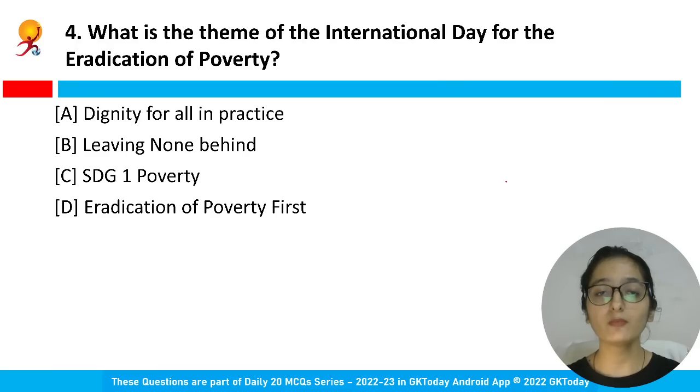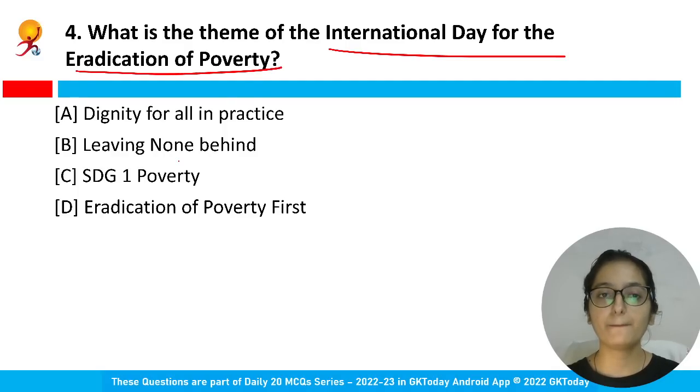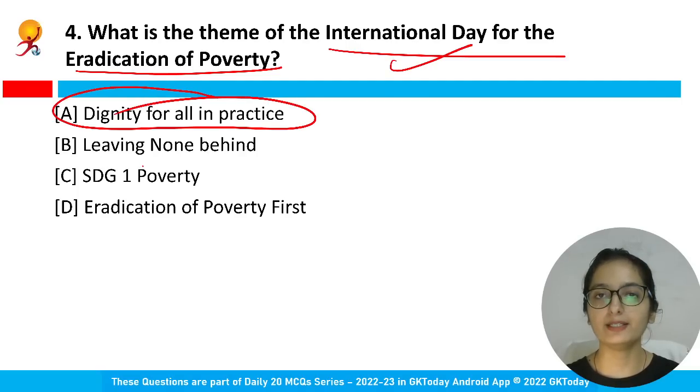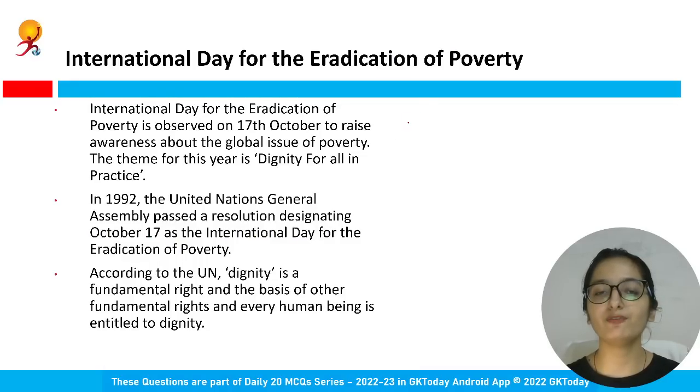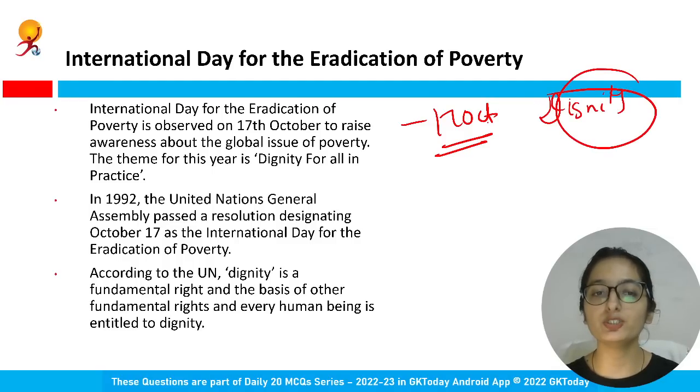Correct? What is the theme of International Day for the Eradication of Poverty? So the theme for the International Day for Eradication of Poverty is Dignity for All in Practice. Option A is the right answer. So here this day is observed every year on 17th of October. The agenda is to raise awareness about poverty, so as to make people aware that only living, a right to life, is absolutely a fundamental right, but according to United Nations, overall dignity is to be ensured. Every human being is entitled to have a dignified life.